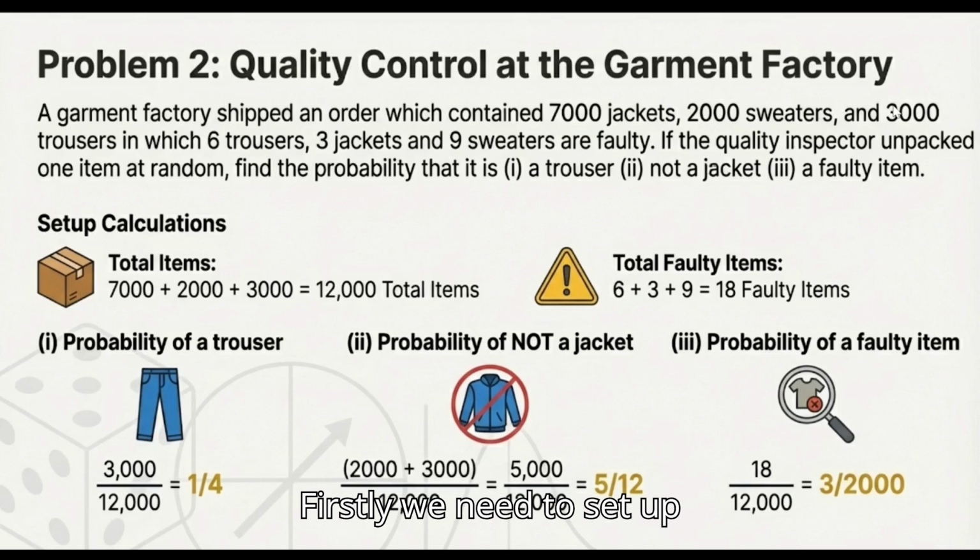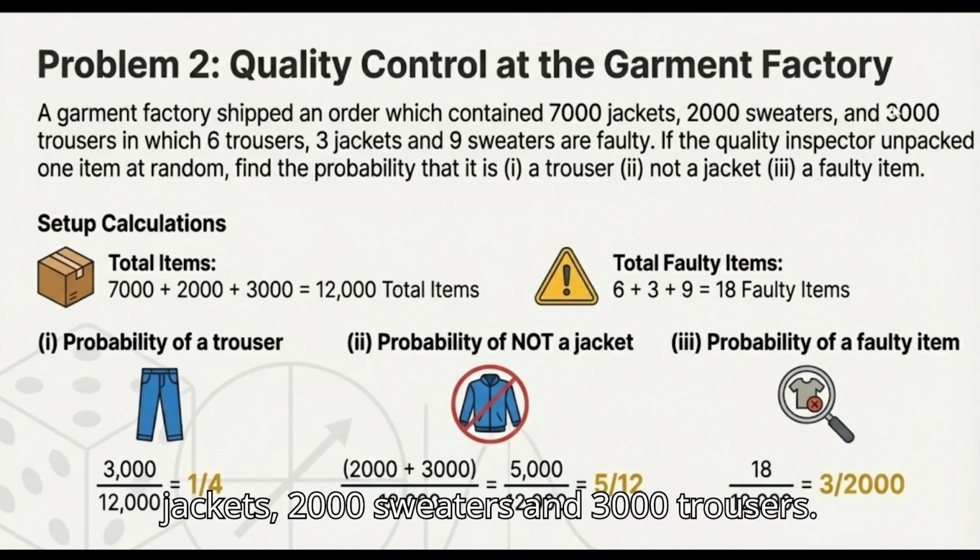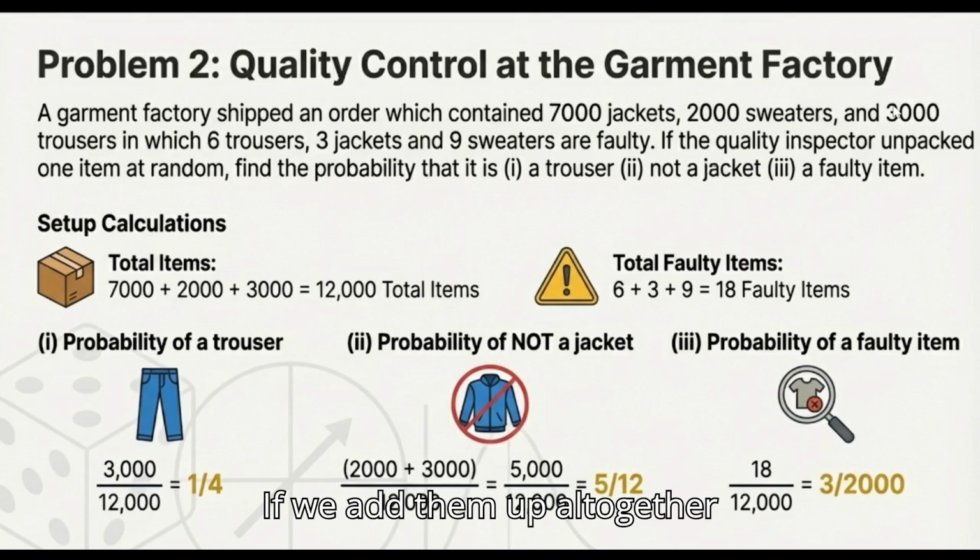Firstly, we need to set up the given data. The total number of items: we have 7,000 jackets, 2,000 sweaters, and 3,000 trousers. If we add them all together, we get 12,000 total items. And we need to find the total faulty items, so that means 6 will be added with 3 and 9 to give us 18 faulty items in total.